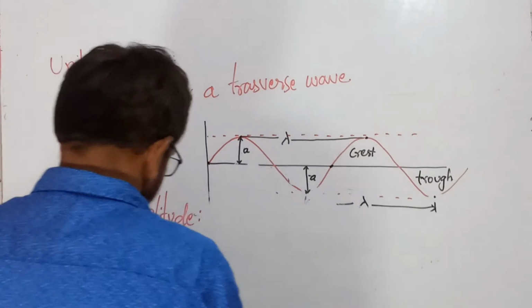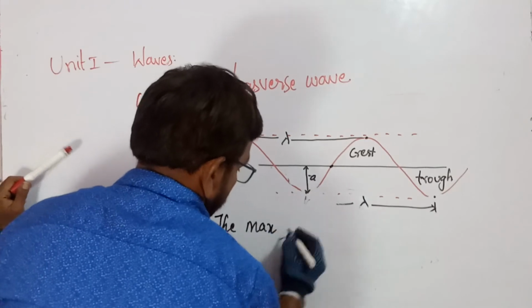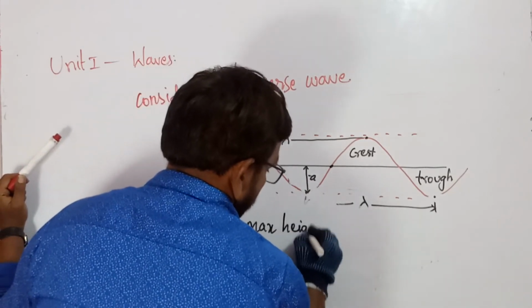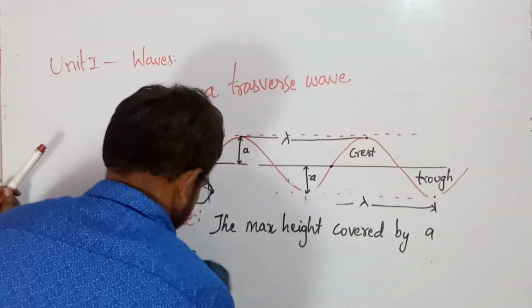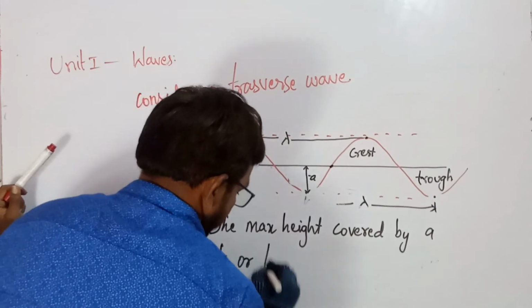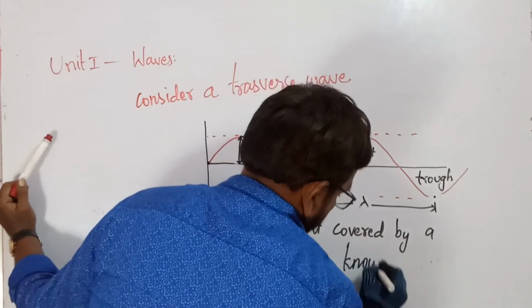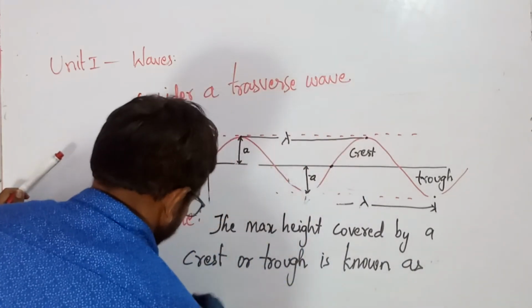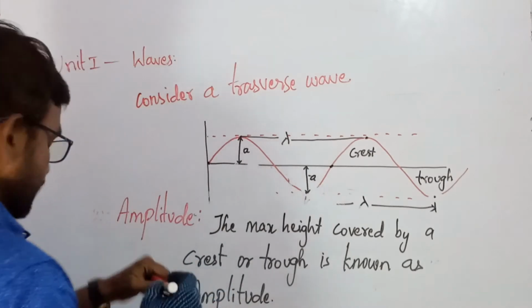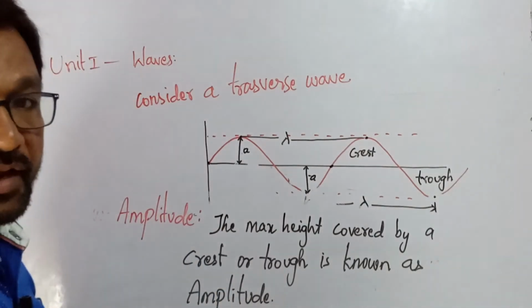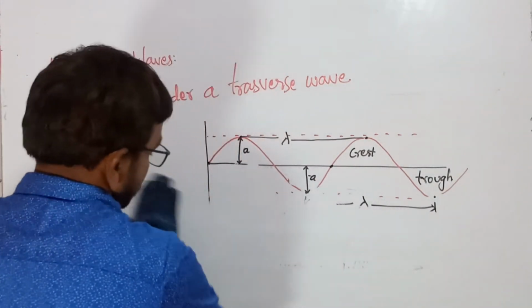And what is amplitude? The maximum height covered by a trough is known as amplitude. That's known as the amplitude. Okay, understood? This is the amplitude.